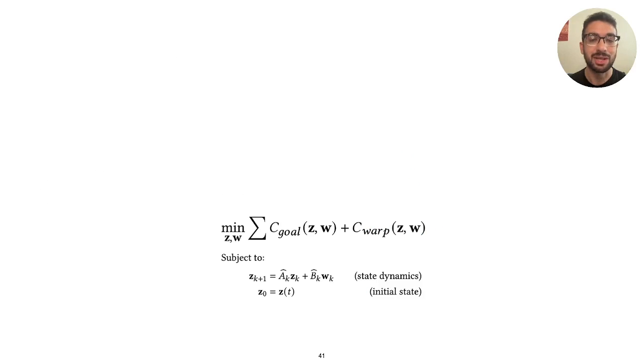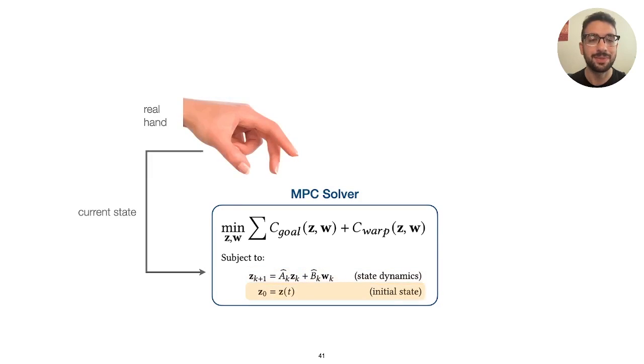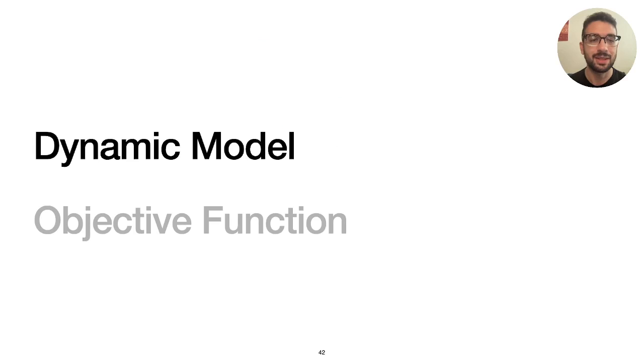Mathematically, the MPC process looks like this. At every time step, we solve a multi-step optimization problem constrained by the modeled reach dynamics and initialized by the current measured state of the hand. The objective is to minimize an overall cost associated with the redirection task. This process returns the optimal offset between the real and virtual hand, which we then apply before repeating this process every 10 milliseconds.